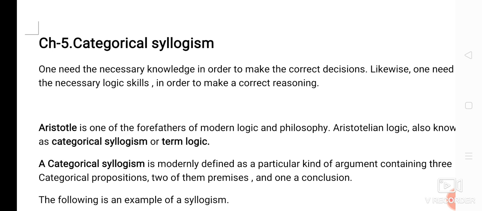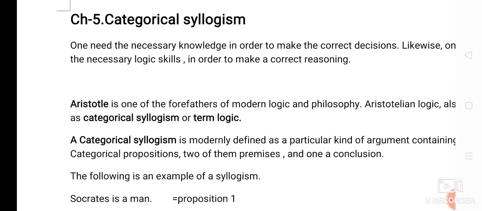Now, today we are in a new chapter, that is chapter 5, categorical syllogism. So, what is categorical syllogism? We will understand in this chapter.